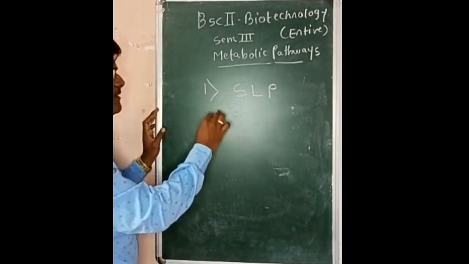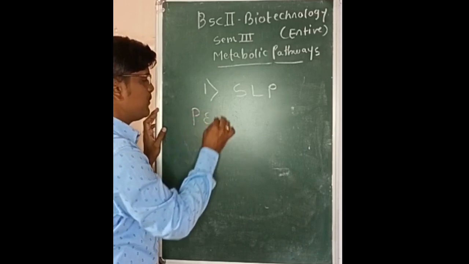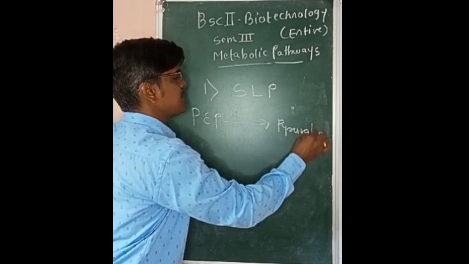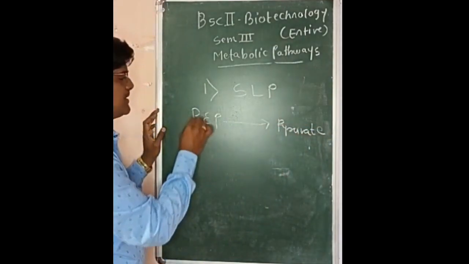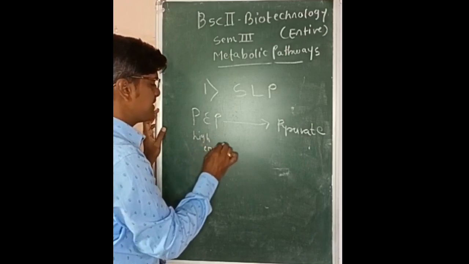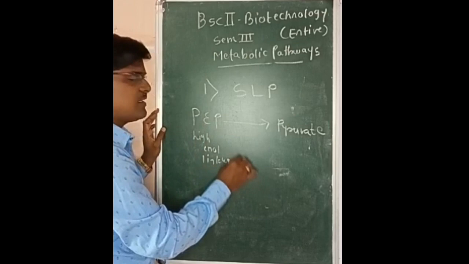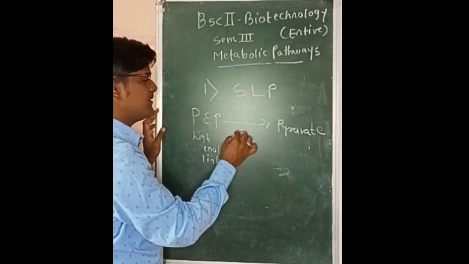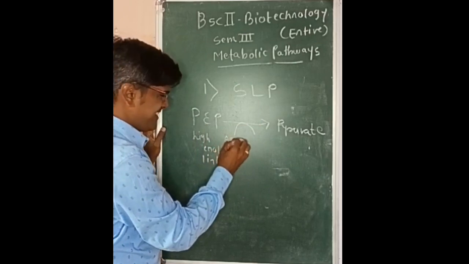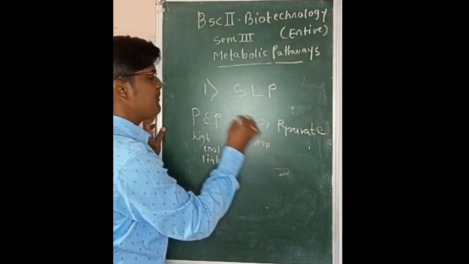In case of substrate level phosphorylation, when a complex substrate like phosphoenol pyruvate is converted to pyruvic acid, this is the last step in the glycolysis. During this reaction, the high energy enol linkage present in the structure of phosphoenol pyruvate is broken down, and whatever energy is released is captured between ADP and Pi to synthesize the ATP.